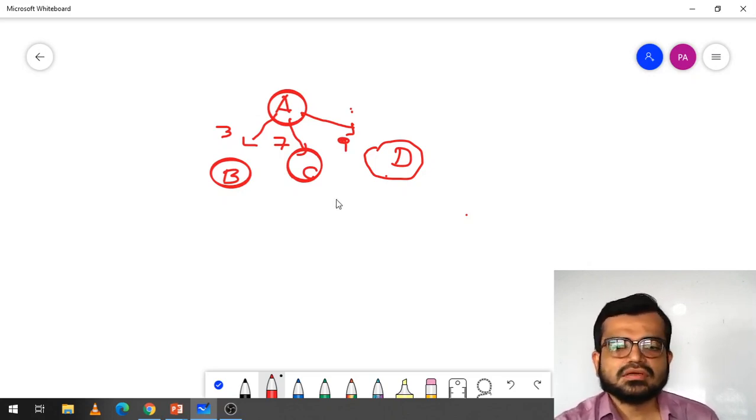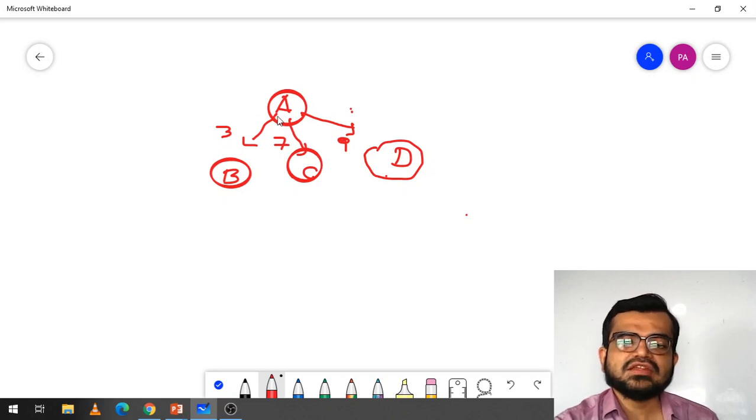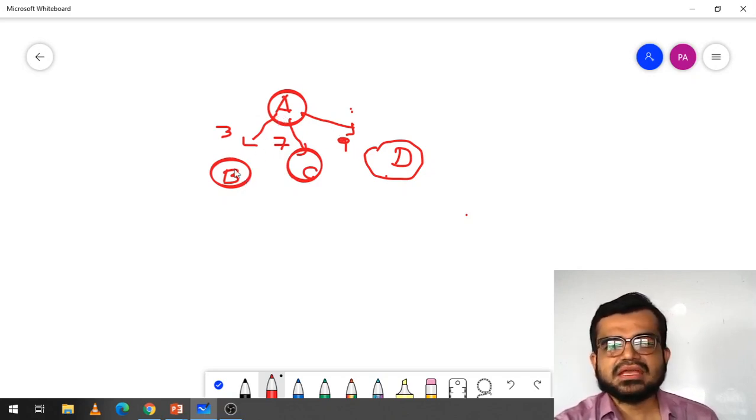So what happens here is, if it starts from A, the heuristic function will select the value which is closest to A. Now from A, which is the closer one? Is it B or C or D? It's B. Why? Because it selects the least value. The least value is 3. So now it is selecting the B node.